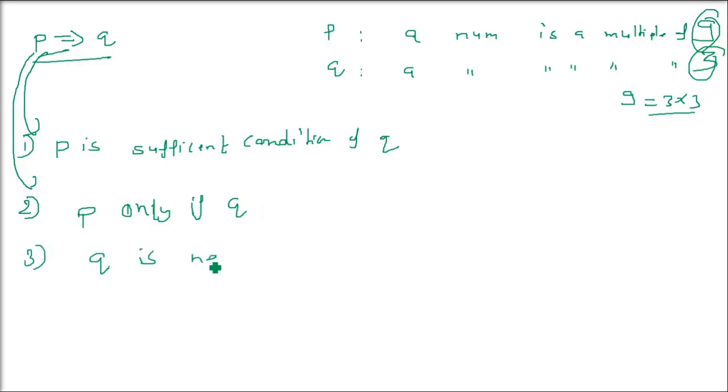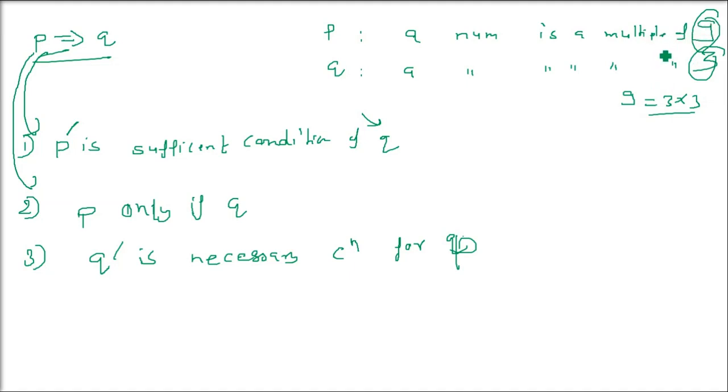Third, Q is a necessary condition for P. Now I changed the position. A sufficient condition is just required, while a necessary condition is always required. So Q is a necessary condition for P. Now what does it mean? This statement also means that when a number is a multiple of 9, it is necessarily a multiple of 3, which is again true, because 9 is of course 3 into 3.